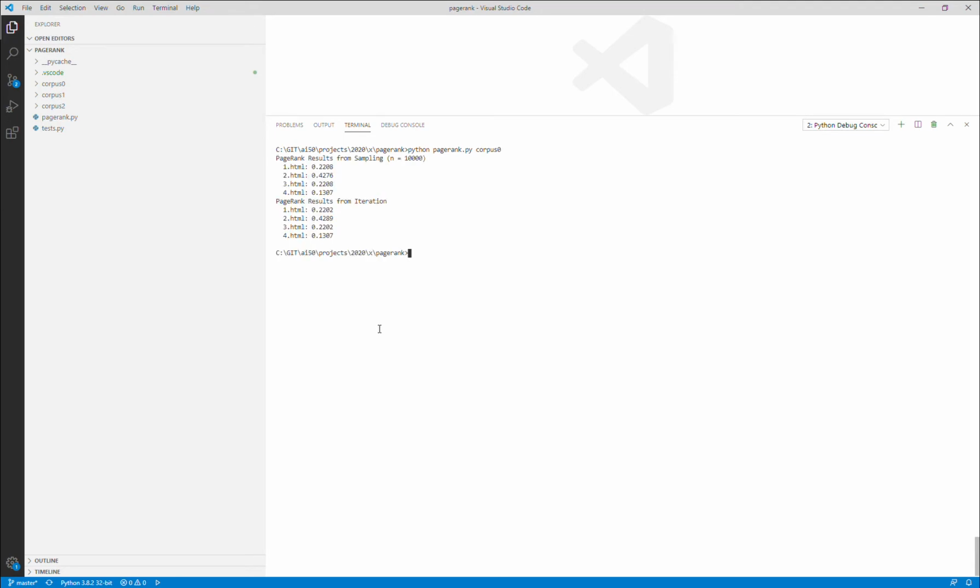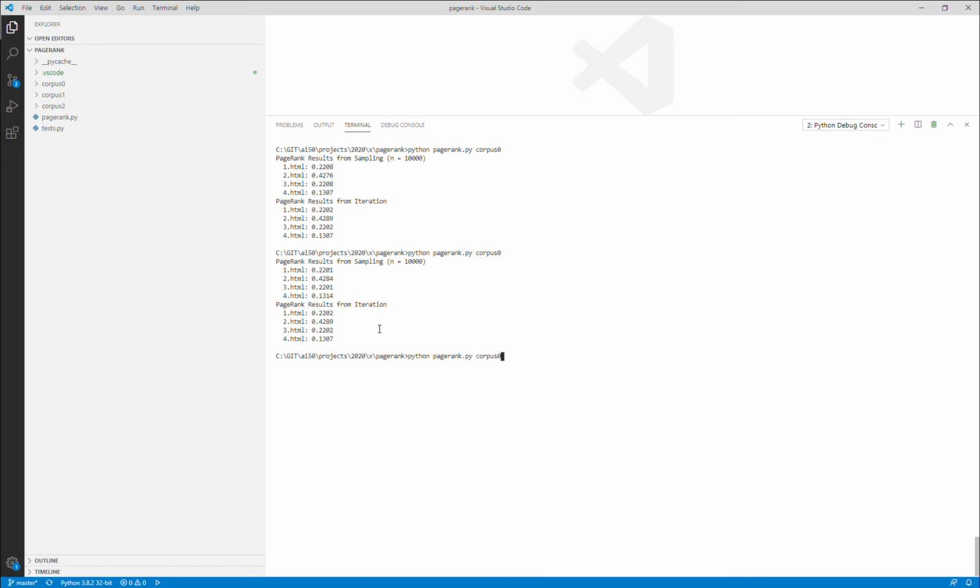First, let me try to run the corpus 0 example. As you can see, there are two result sets from this run. The first one is using some random sampling, and the second one is using the iteration method. And this means if I run the same example for the second time, the sampling algorithm will provide slightly different results this time, but the iteration results must remain the same.